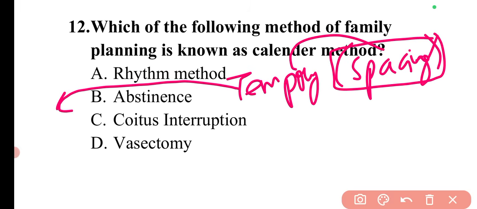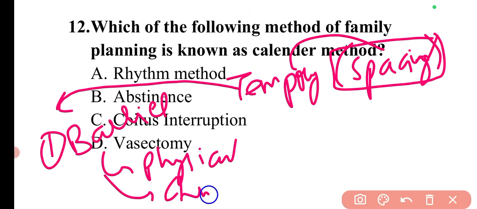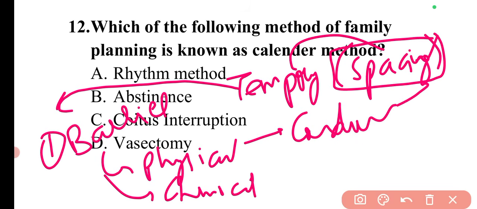For example, the first one is barrier methods. Now these barrier methods can be physical barrier methods, or they can be chemical barrier methods. In physical barrier methods, there are condoms for males, and diaphragms and vaginal sponges for females. These are the different examples of physical methods. Then for chemical methods, there are foam tablets, creams, suppositories, jellies and paste that can be used for contraception.